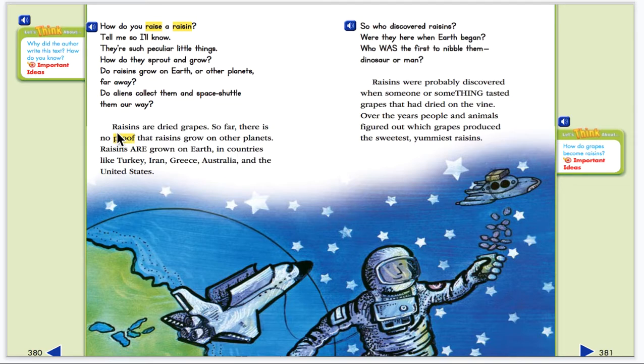Let's continue reading. Raisins are dried grapes. So far, there is no proof that raisins grow on other planets. Raisins are grown on Earth in countries like Turkey, Iran, Greece, Australia, and the United States.